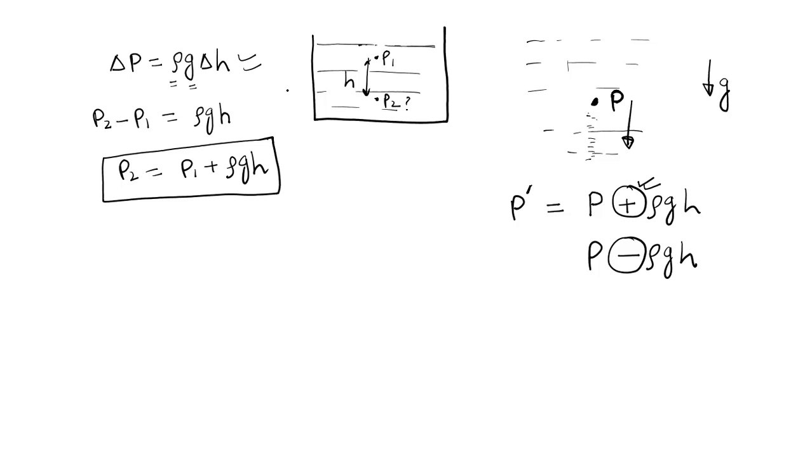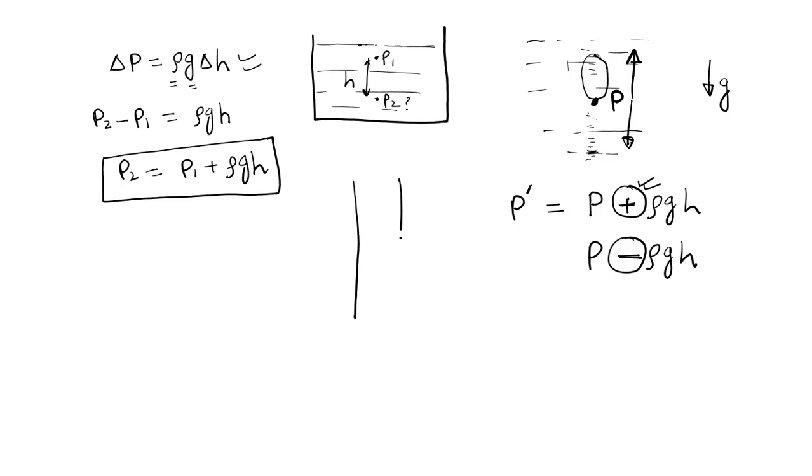We don't have to remember this formula at all. At any point, if pressure is given and I am moving downward, it means some additional weight of the fluid is coming in between, so plus. And if I move up, then this much of the fluid weight should be subtracted, so it will be P minus rho gh.